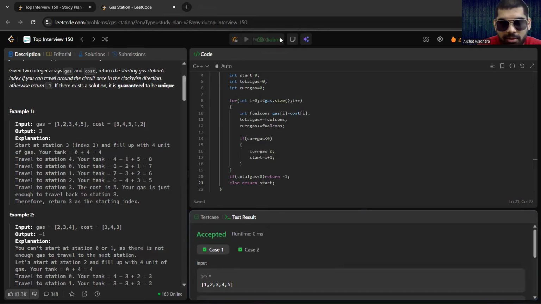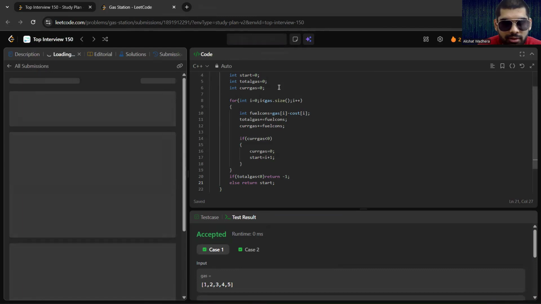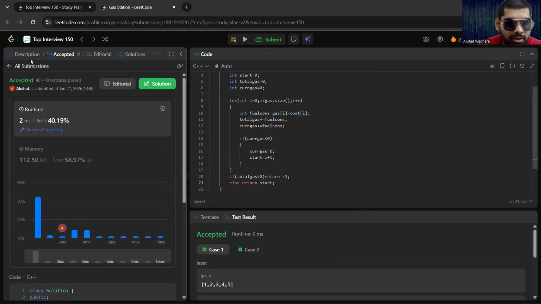It is working fine for the preliminary cases. Let's check for all the test cases. So yeah, it is giving a correct answer.